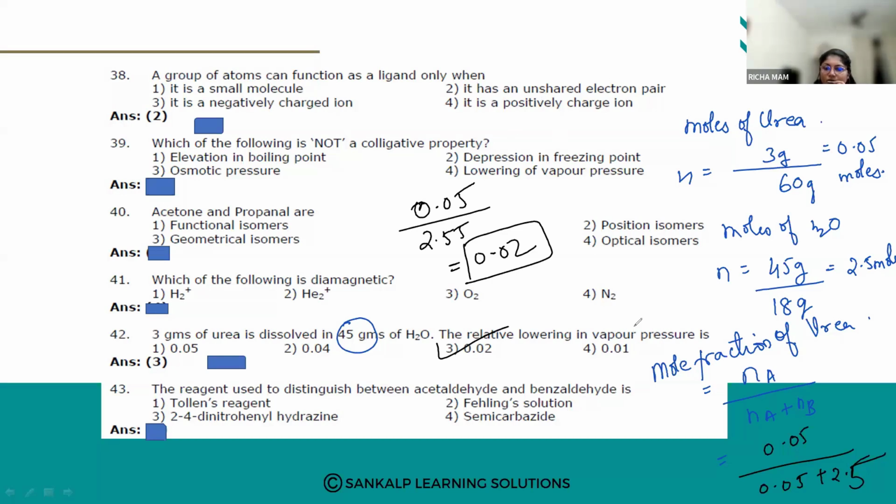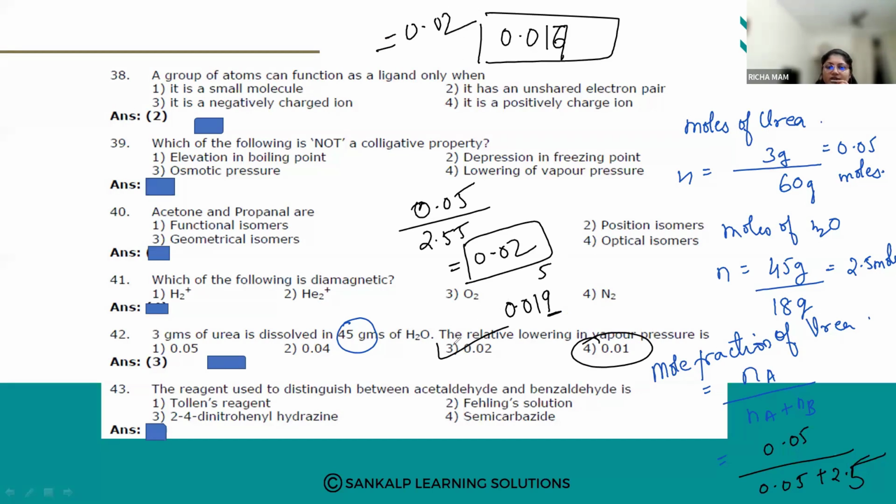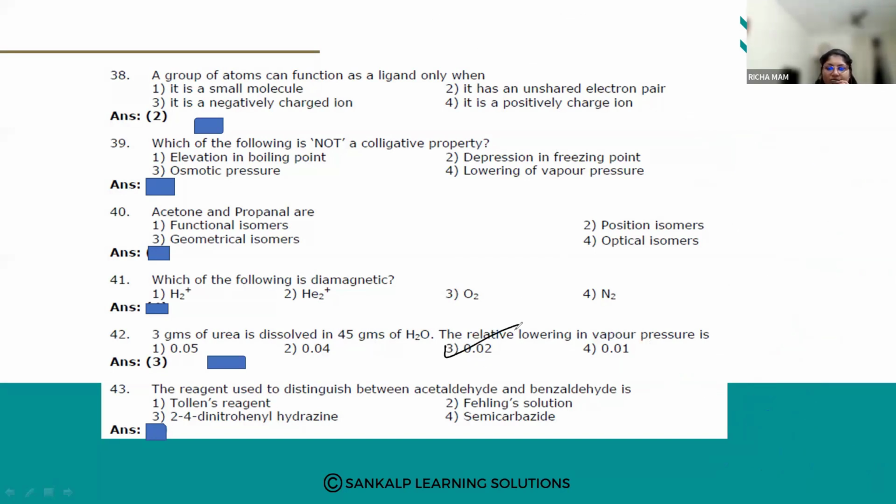If it is 0.019, don't take it as 0.01, because whenever the digit is 5 and above, you round up. 0.016 or 0.017 is nothing but 0.02. If the answers are so close, you have to consider the next digit also. So you're going to get it as 0.02 only. So option number 3. Okay, fine.